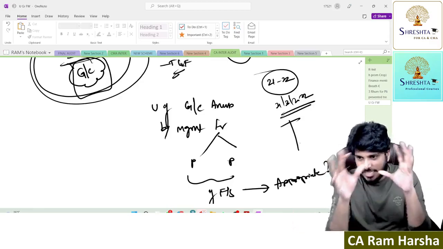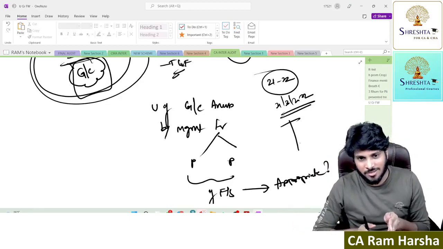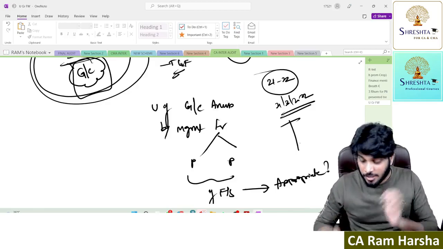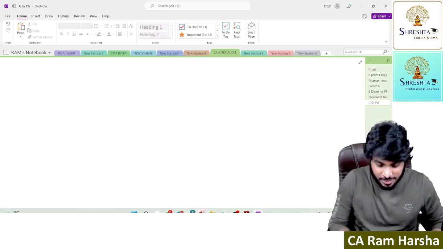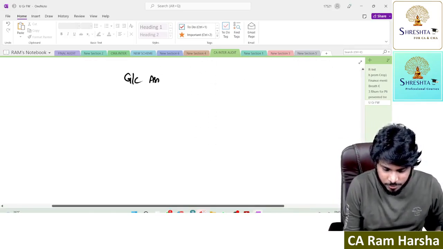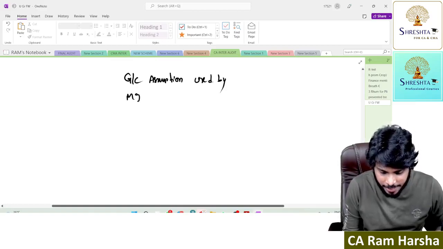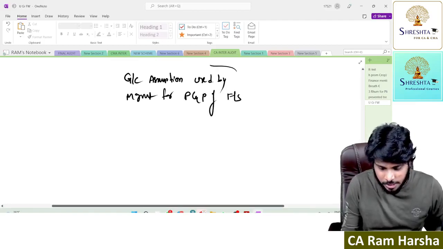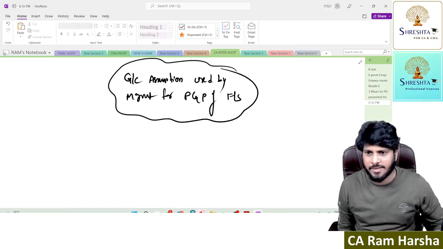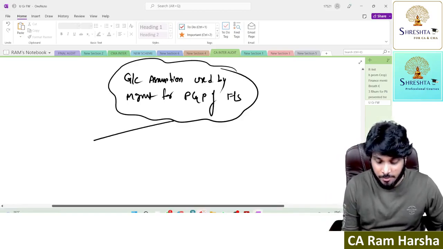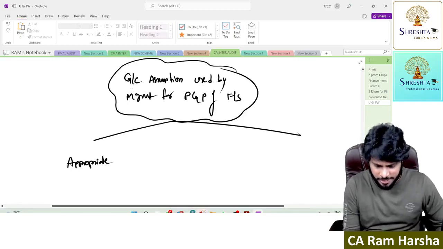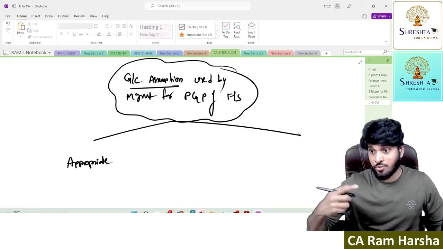Exactly. This is what the standard talks about. This entire 570 standard talks about this. So what does the auditor have to check? The auditor has to check the going concern assumption which is used by management for preparation and presentation of financial statements. Now tell me, dear auditor, is it appropriate? You check it. The auditor has to check this assumption, whether the company can use it or not.